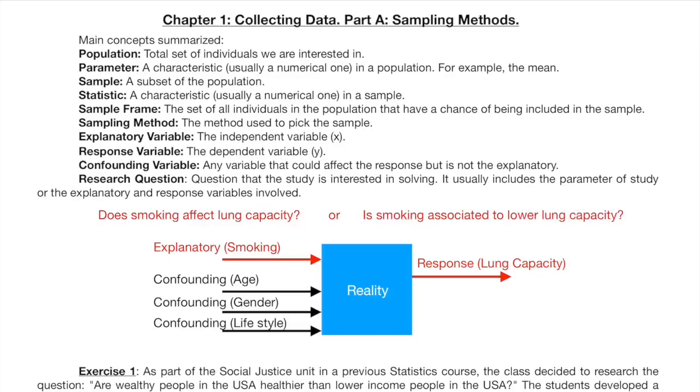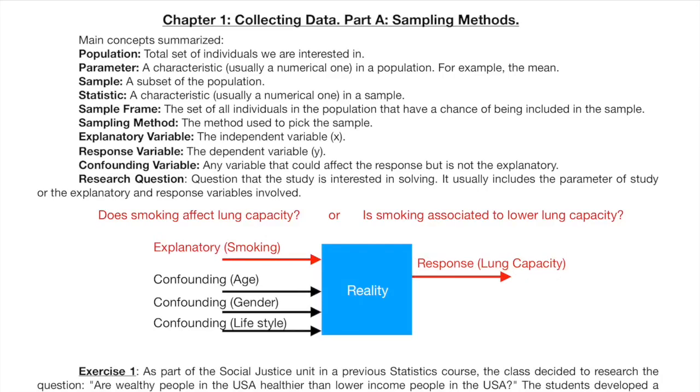Notice that this question is about cause and effect, what we call causation, while this other question is just about association. We will speak about this important difference in the second part of this chapter. Both questions are clear, precise, and concise. Both include the explanatory and the response variables. The explanatory variable is smoking and the response is lung capacity.